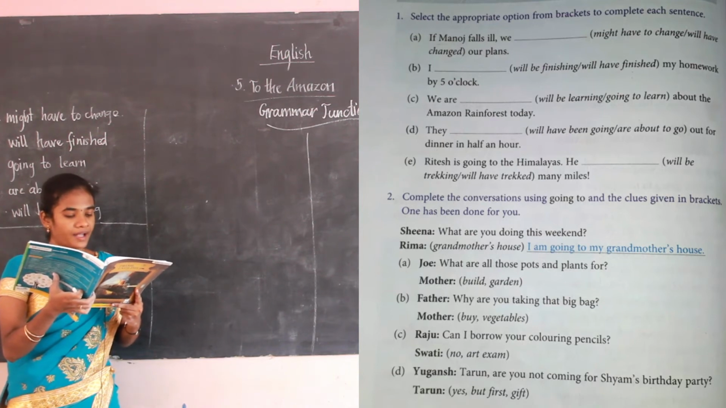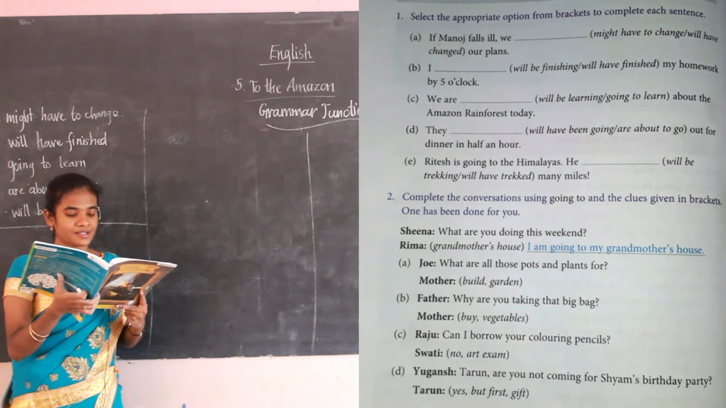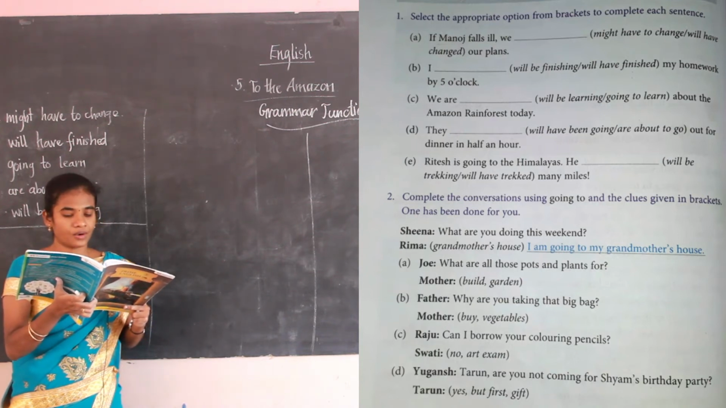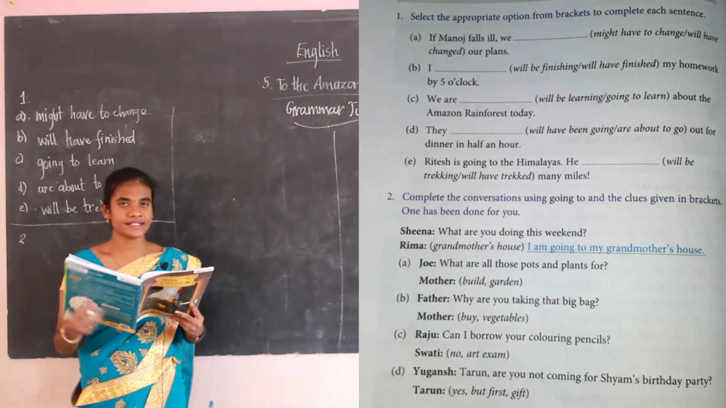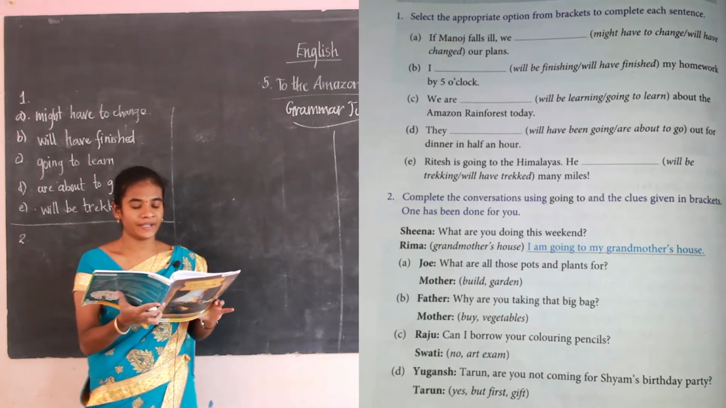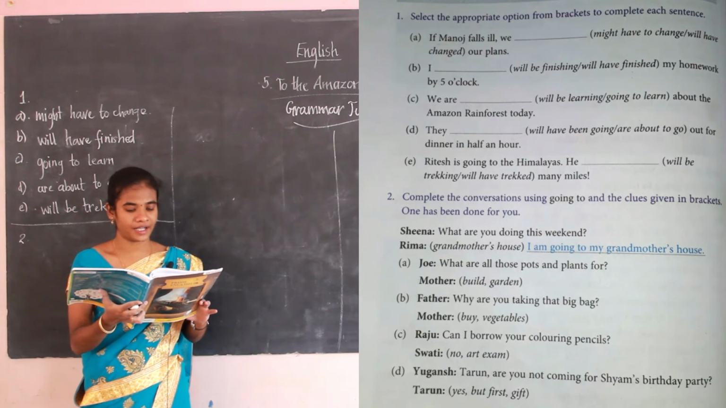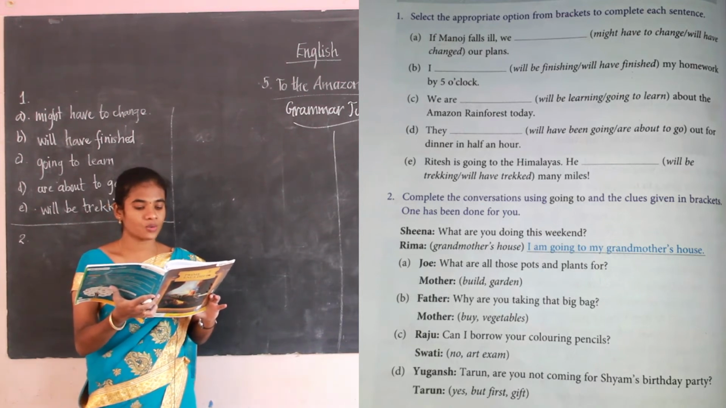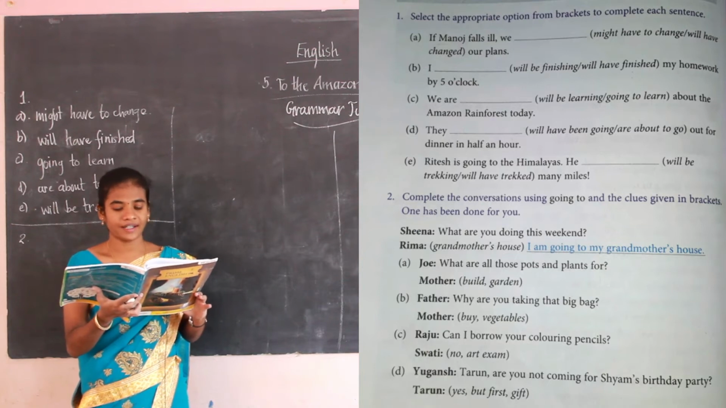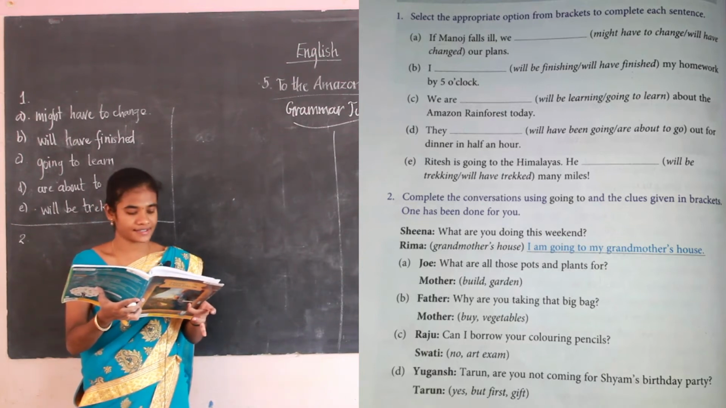Okay, I am going to my grandmother's house. We have started with going to. So here in the sentences they are starting with going to and they are completing the sentence with the clues given in the bracket. They are starting with I am going to. What's the clue given here? It's grandmother's house. I am going to my grandmother's house. Students, have you clear with the example?